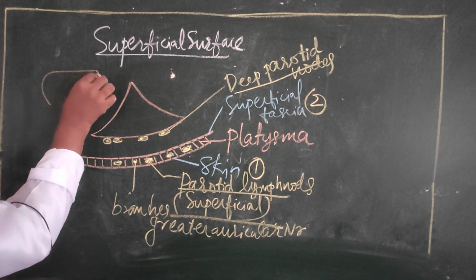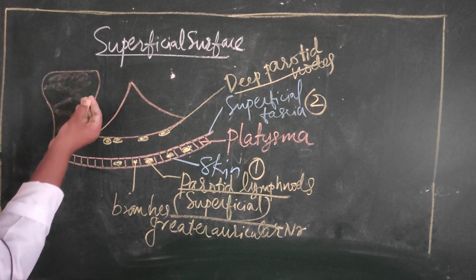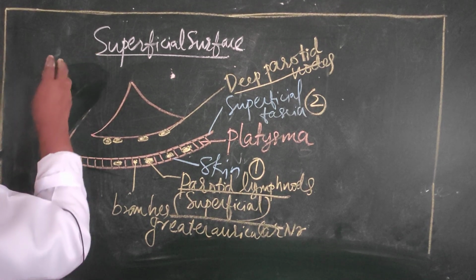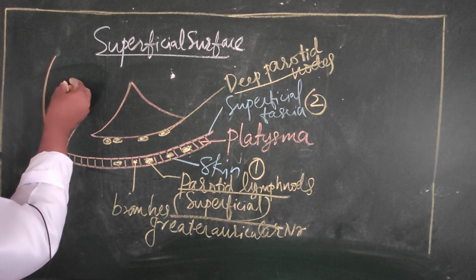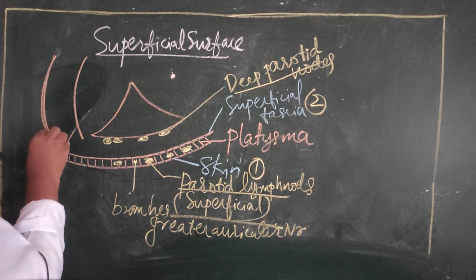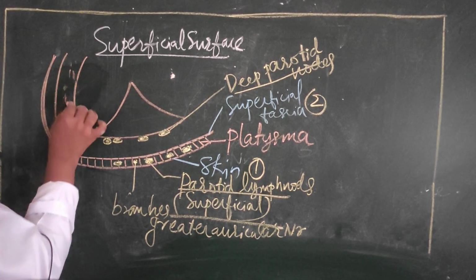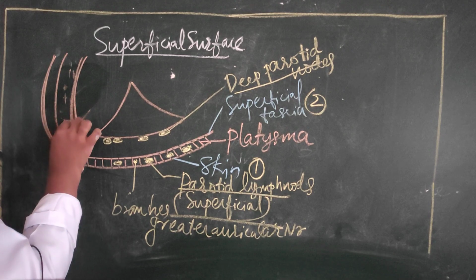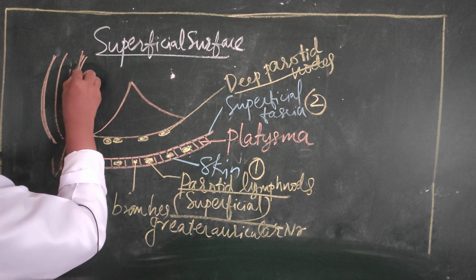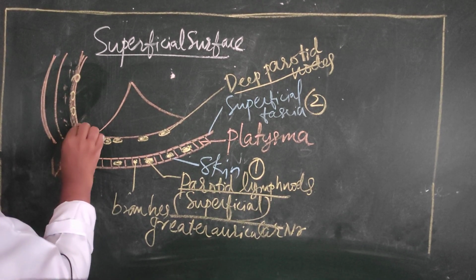That means the superficial surface is covered with skin, and deep to skin there is the superficial fascia. If this is the gland, its superficial surface is covered with skin, and deep to skin there is superficial fascia, then the parotid fascia, which can be seen just above the parotid gland, and within that the deep parotid lymph nodes.